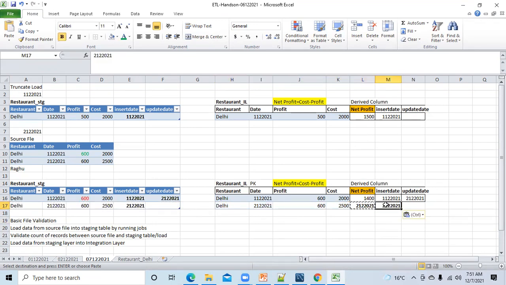The only thing is it has to apply this formula of cost minus profit. And the updated date will be null, or I have to give some date here. Null. So now in the integration layer, on 2nd December, when you load data from the staging layer to the integration layer, this will be the data in the integration layer.